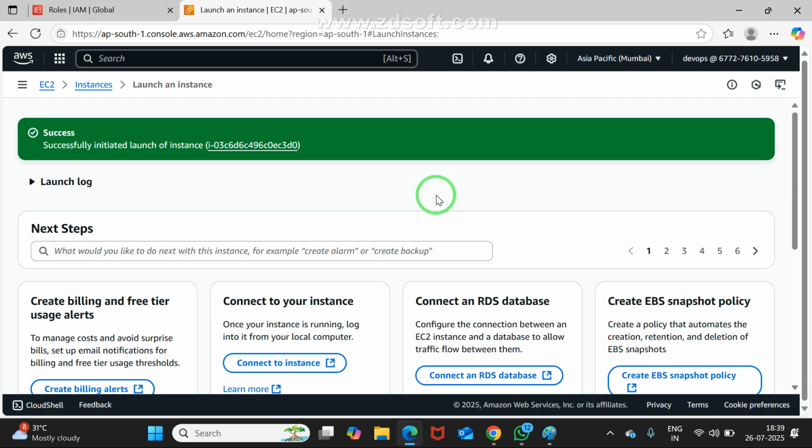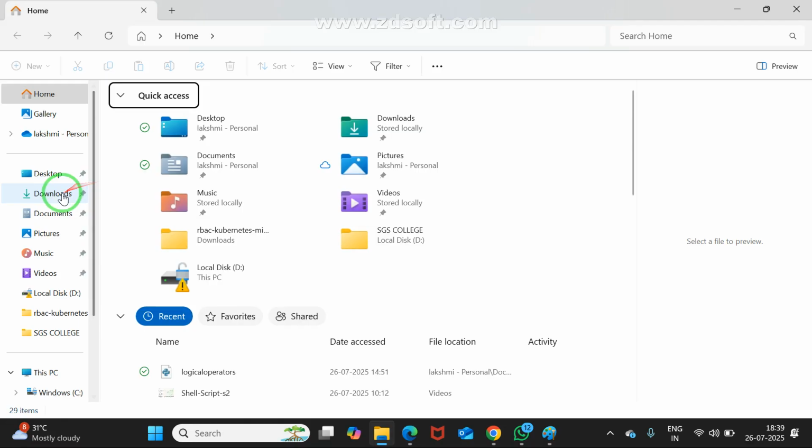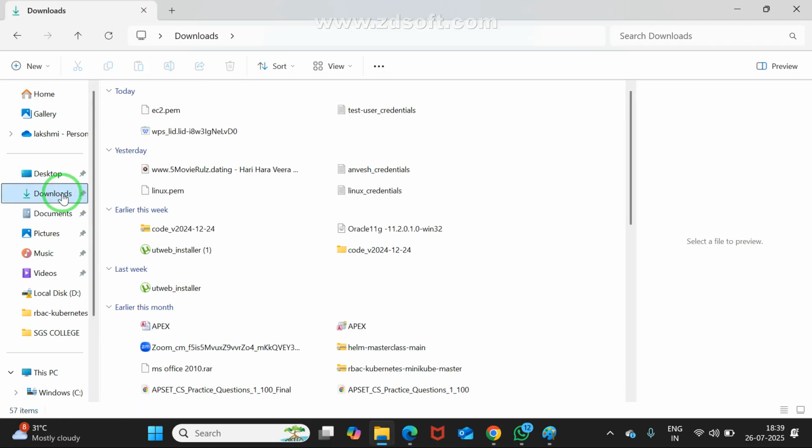Please observe, I am going to downloads. See, in my downloads, EC2. Subbu, are you able to see the word EC2? That is the key. EC2, Elastic Compute Cloud. That is our aim.